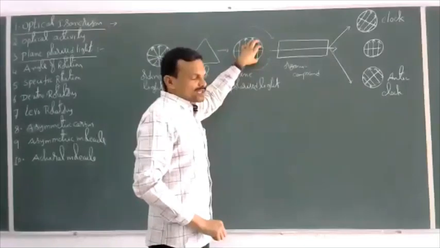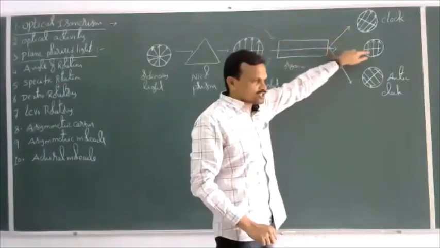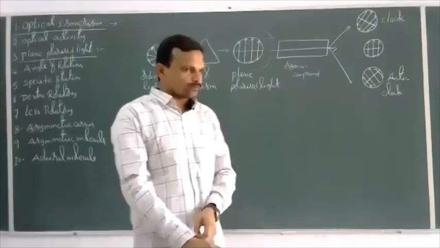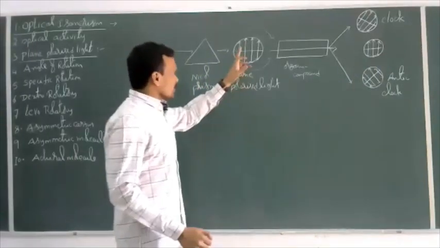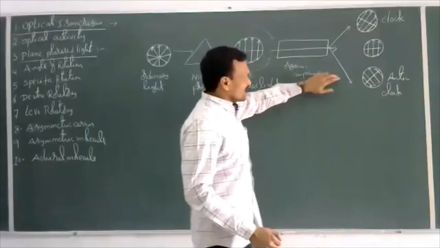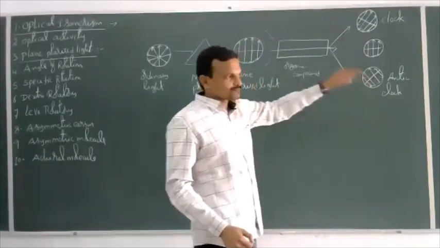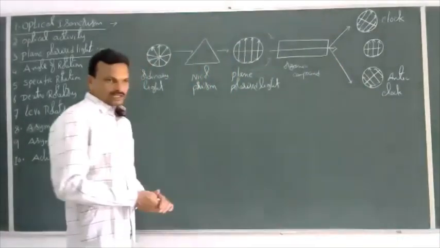If the plane polarized light is emitted without any deflection, then the compound is said to be optically inactive. If the plane polarized light is rotated either clockwise or anti-clockwise, then the compound is said to be optically active.